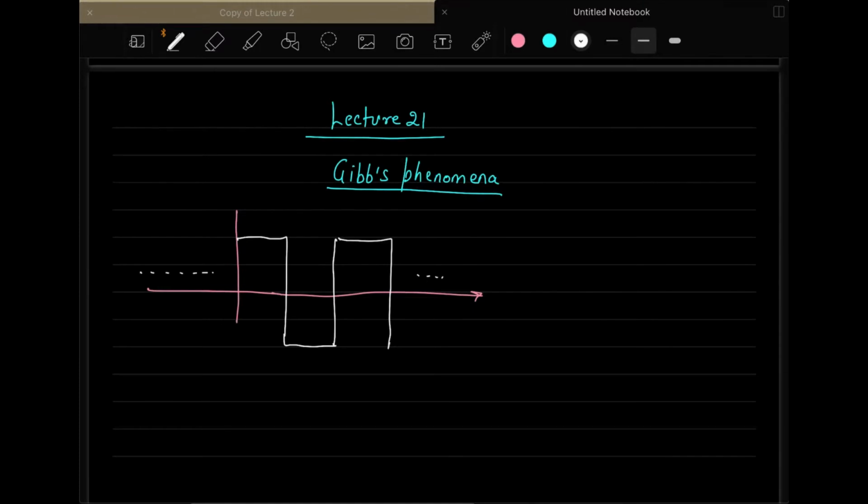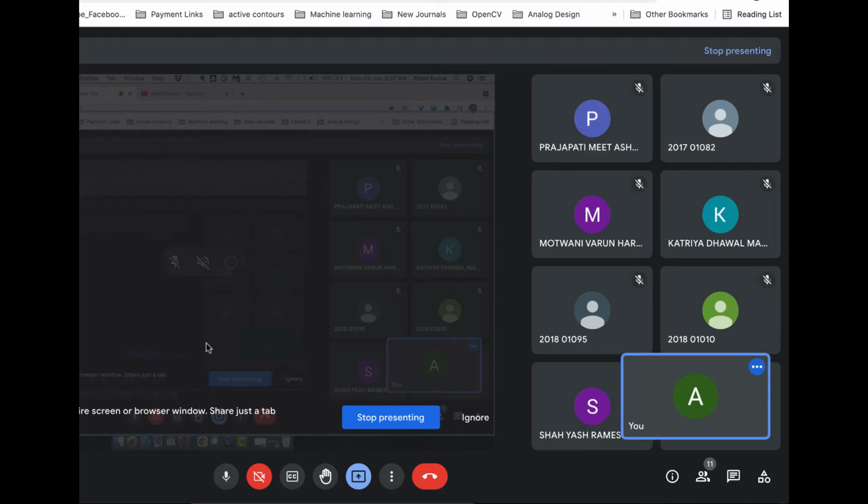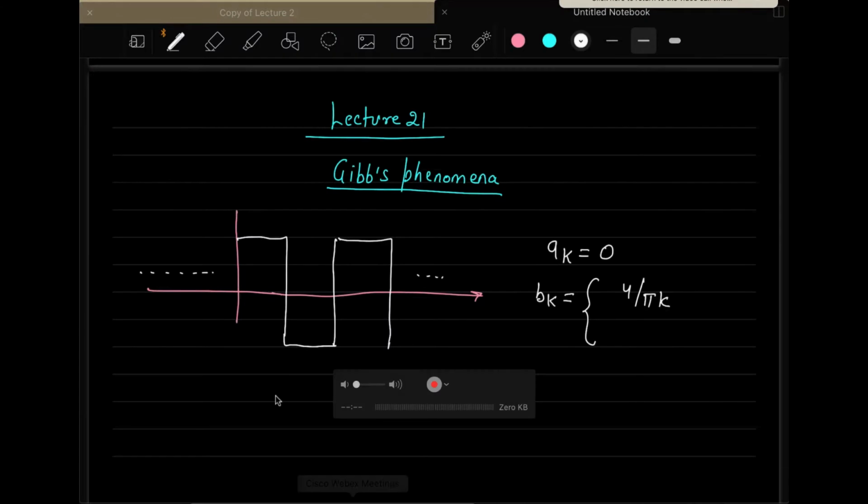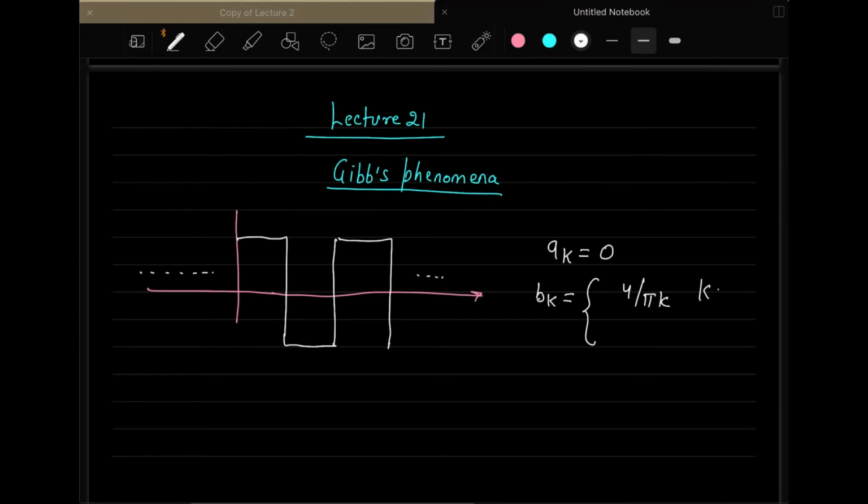This is a periodic signal extending from left to right. If you find the trigonometric Fourier series coefficients for this particular type of signal, which I think we have already done, then you will find the a_k coefficients will be 0 here, and the b_k which we have in this particular situation is 4 over pi k when k is odd, and 0 when it's even.